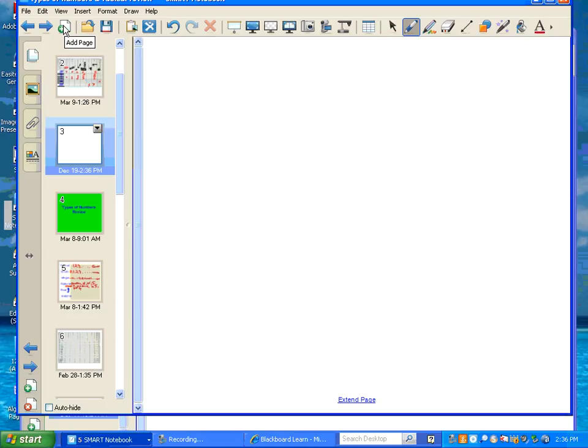Okay, flip to page 2, please, and I want you to take a look at number 1 with me. I want to do just a little short review with you guys of simplifying radicals.